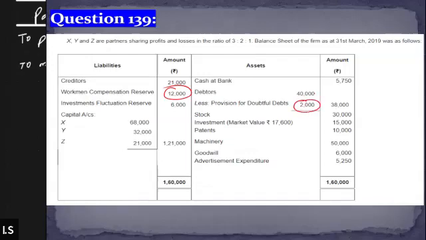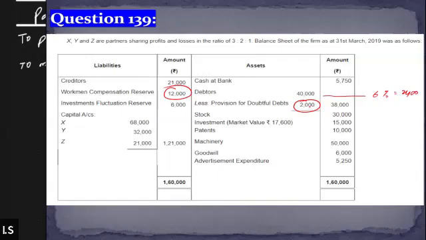We need to make a provision of 6%. 6% of 40,000 is 2400. So we should have made a provision of 2400, but we have already made 2000. That means we need to make a further provision of rupees 400, right?